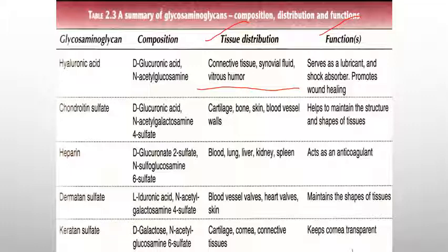Usually it is a clear, highly viscous, non-compressible solution, and the main role of hyaluronic acid is that it serves as the lubricant in the synovial fluid of the joints. Another important role is that it gives the vitreous humor of the eyes its jelly-like consistency, which is not written over there. You can write down that point also. Hyaluronic acid is responsible for the jelly-like consistency in the vitreous humor of the eyeballs.